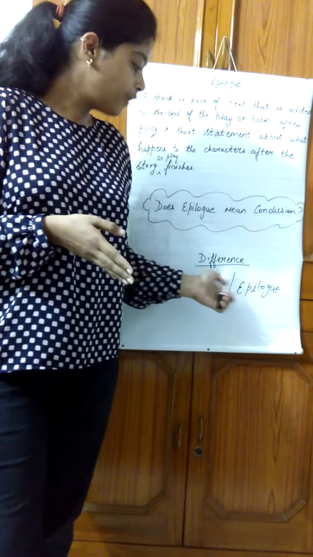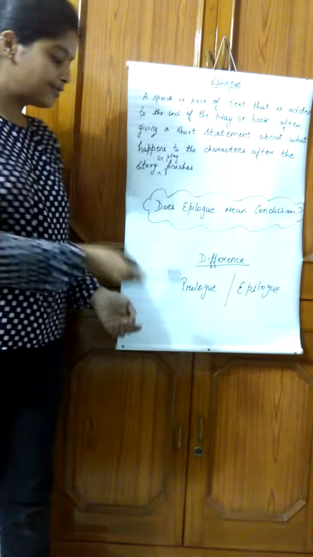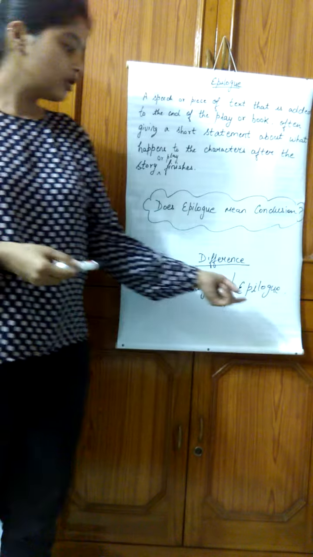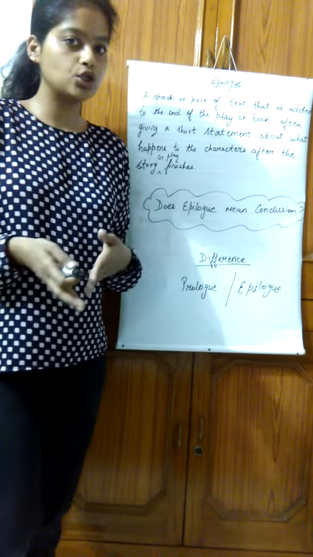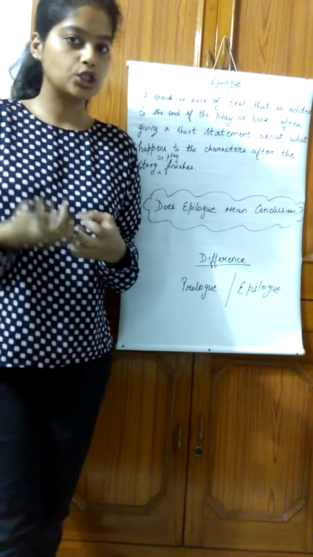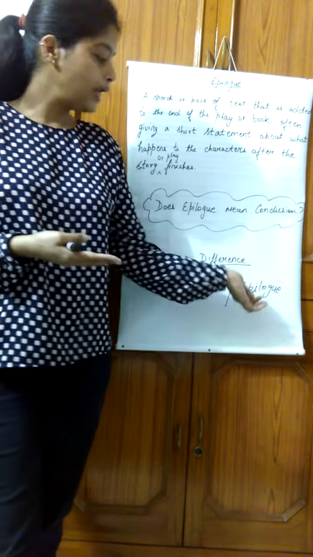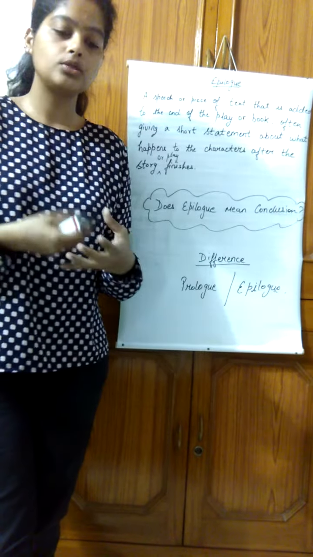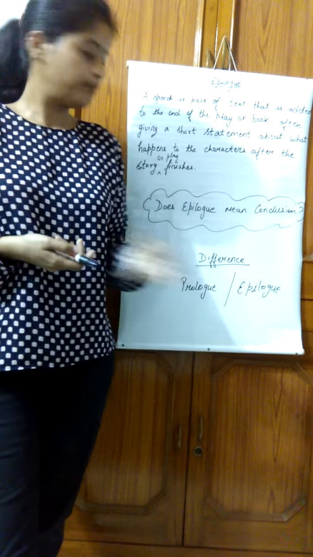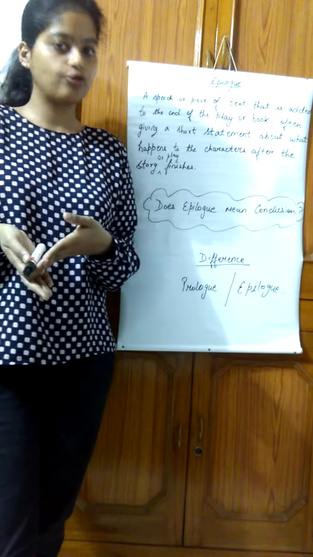Yes. So what's the difference between epilogue and prologue? Prologue, like we discussed, is found at the beginning of the text, story or a novel, while epilogue is located at the end of the novel or a story. Prologue gives you introduction about the main characters and background information about the story, while epilogue explains what happens to the characters when the story or play ends. It tells you about the events that happened after the plot is finished.